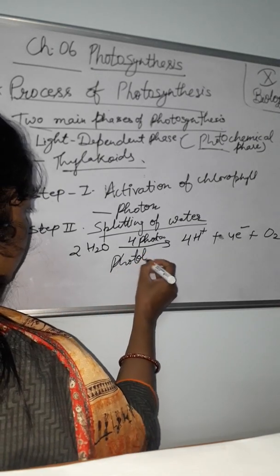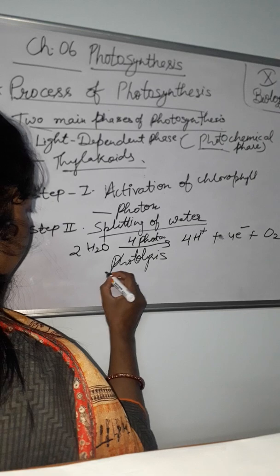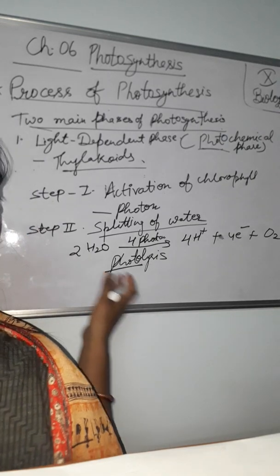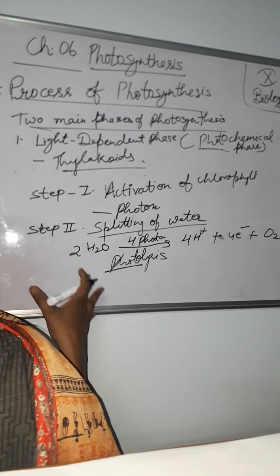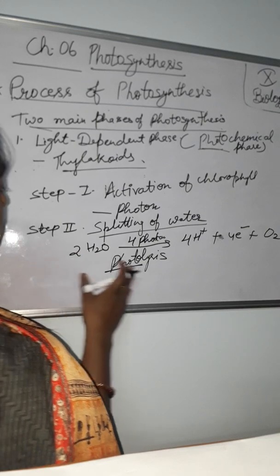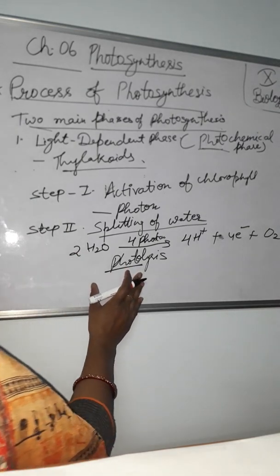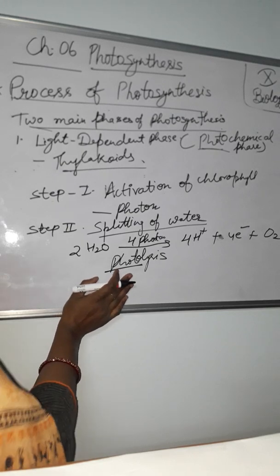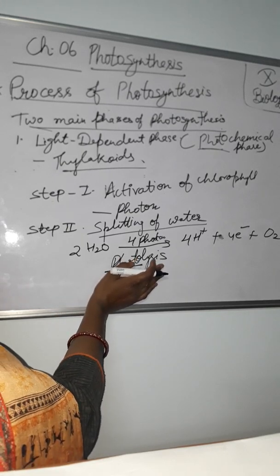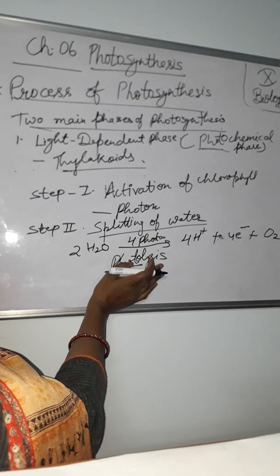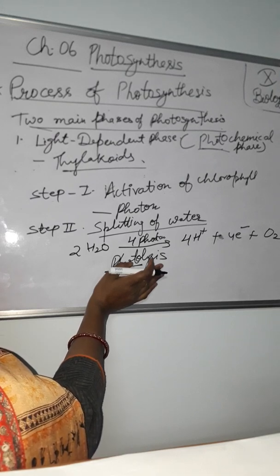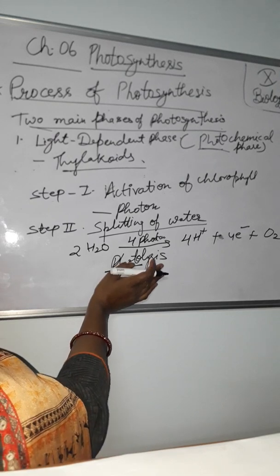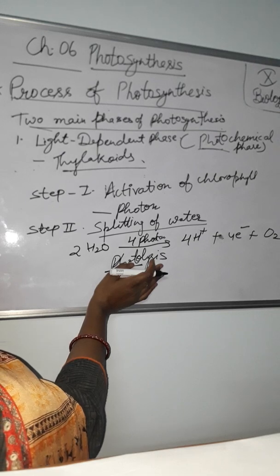This is known as splitting of water, and this reaction is also known as photolysis. Why photolysis? Because in the presence of sunlight, that is photo. Lysis means breakdown of water, यानी कि light की presence में water का breakdown होगा, that is known as photolysis. Photo means light and lysis means breaking down, which means a splitting by light. Photolysis is defined as the splitting of water molecules into hydrogen ion and oxygen in the presence of light.